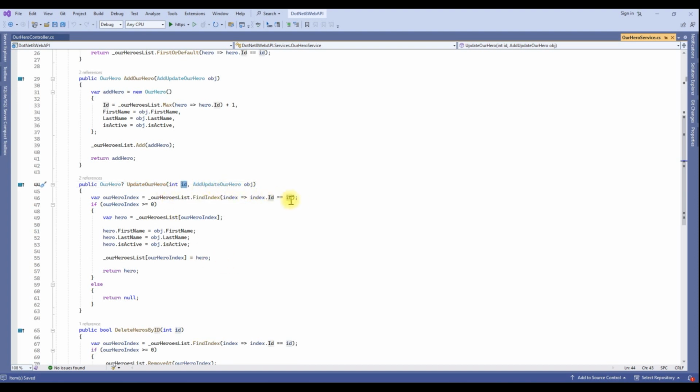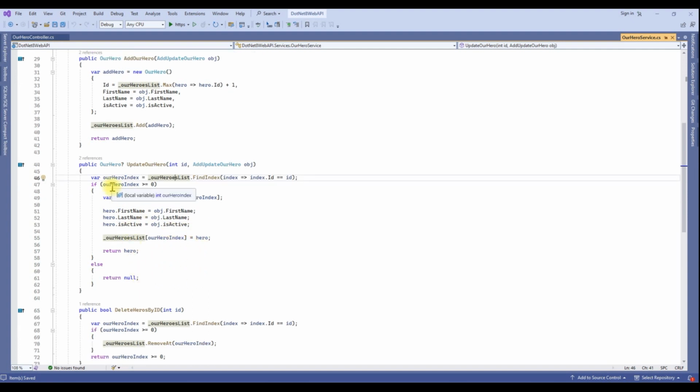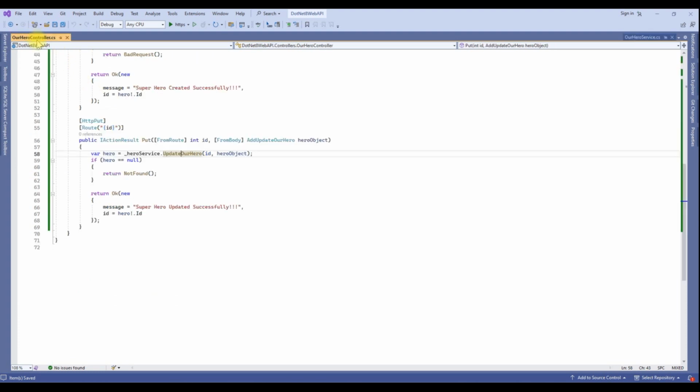You can check here. Based on the id we are checking in our collection. If the hero is present in our collection, our index is greater than or equal to 0. In this case you go and update the object and return the hero. If it is not available in our collection, simply return null.